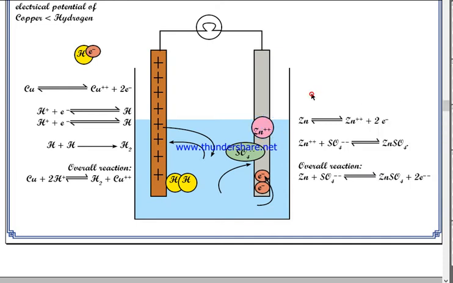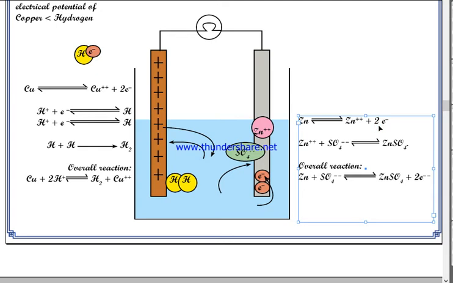Okay, this is zinc ion. What happens? A zinc atom gives off 2 electrons and forms zinc ion, just like copper. When sulfate comes closer, sulfate doesn't want electrons, does it?